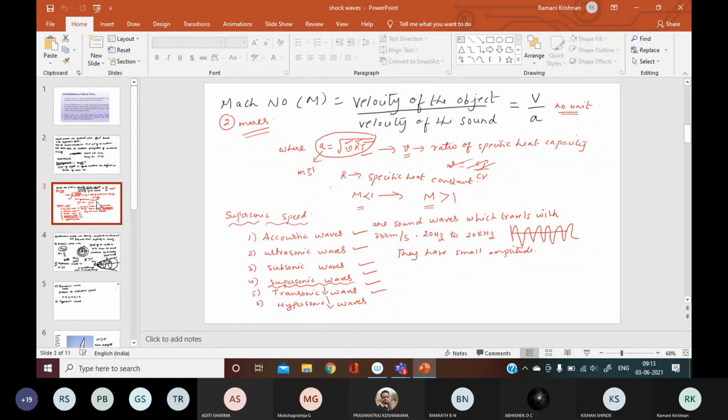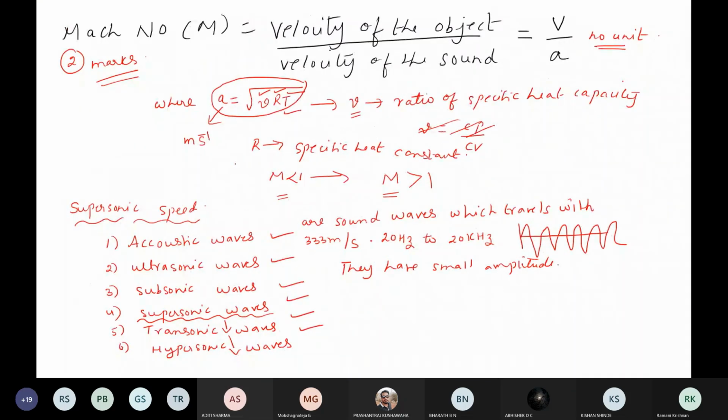Then we started defining one by one what acoustic waves are. Acoustic waves are sound waves. These are the sound waves which travel with the velocity of 333 meters per second. They have a frequency range from 20 hertz to 20,000 hertz.